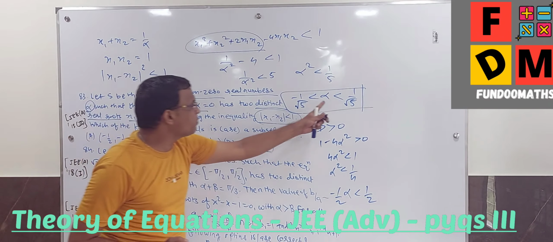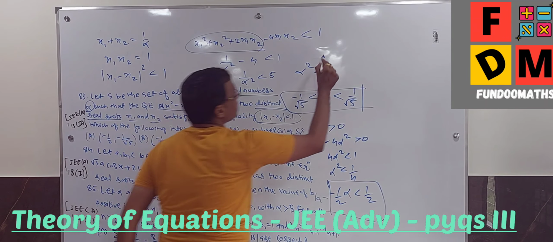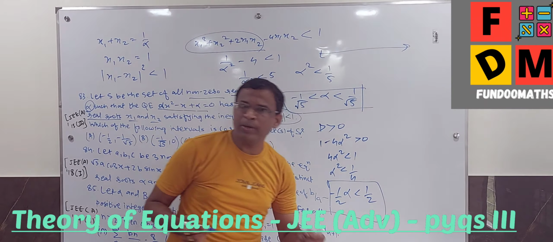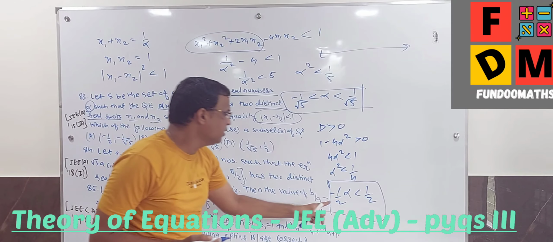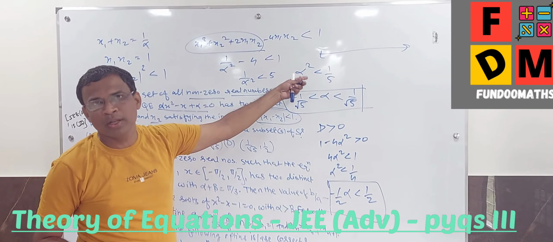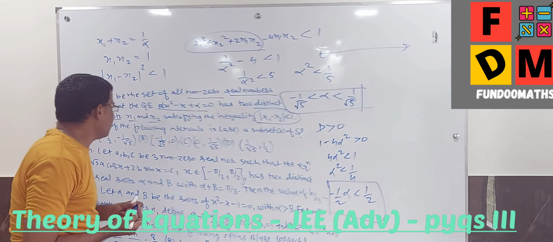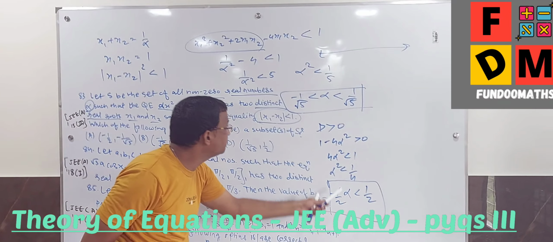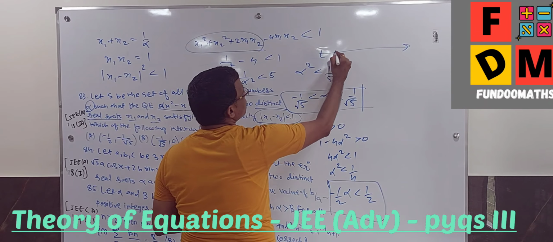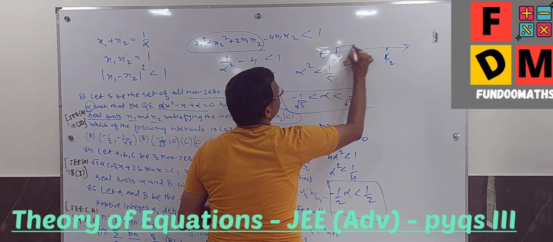But that means this is one condition on alpha and this is another condition on alpha. So let me draw the number line. I have minus 1 by 2 and 1 by 2. The value of root 5 is about 2.2. In fact, this is smaller, this is bigger. A bigger denominator gives a smaller magnitude, which is negative, so bigger. So this one is bigger compared to this. Fine. So I have to start from minus half to minus 1 by root 5. So this is my first solution.